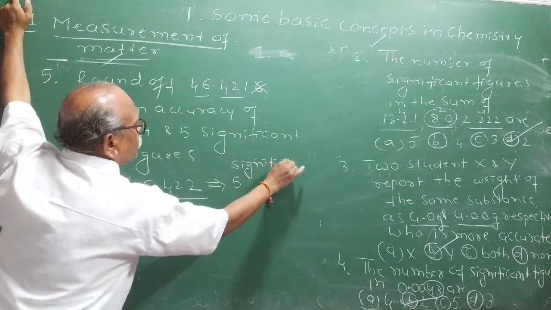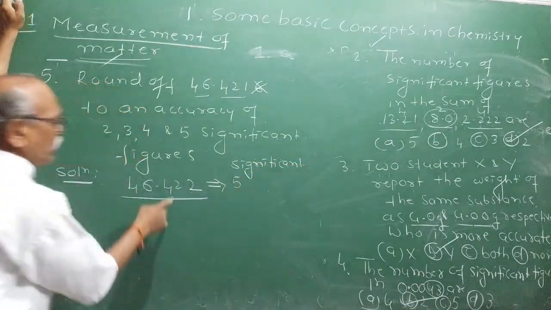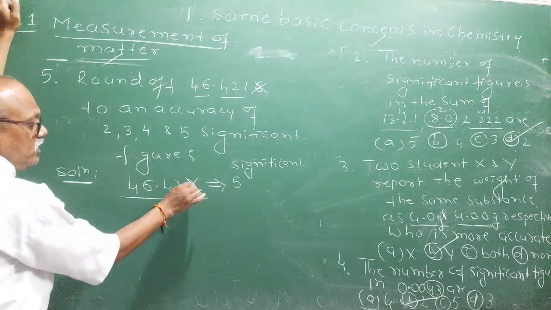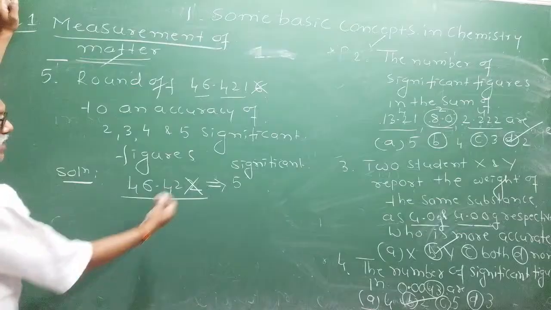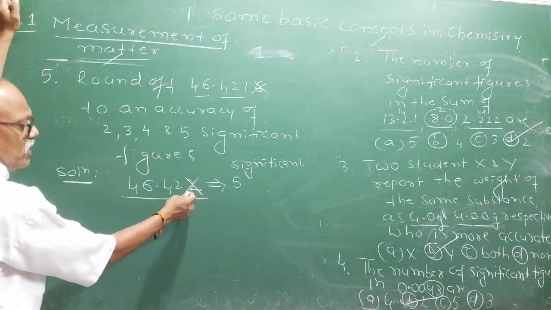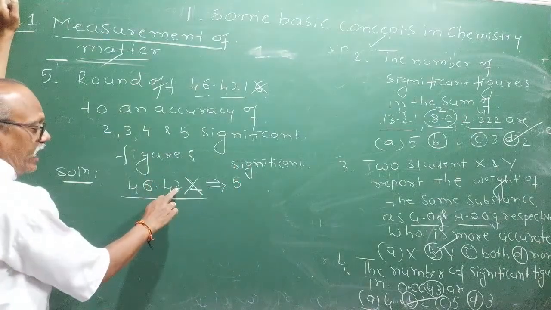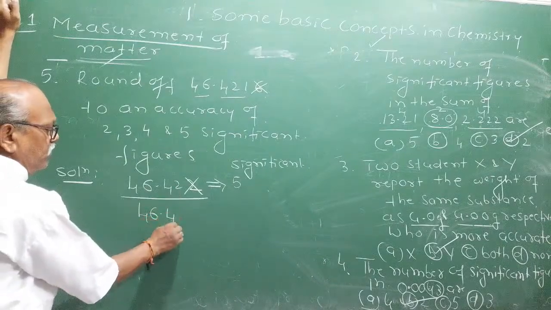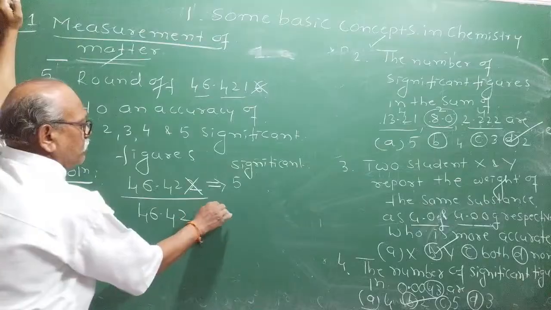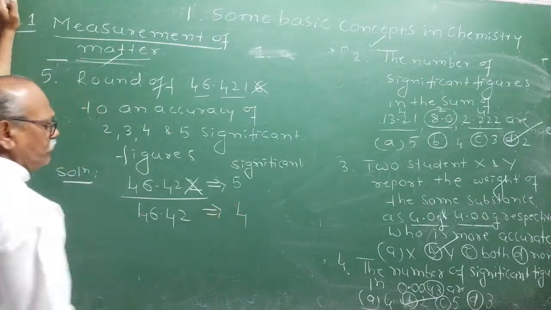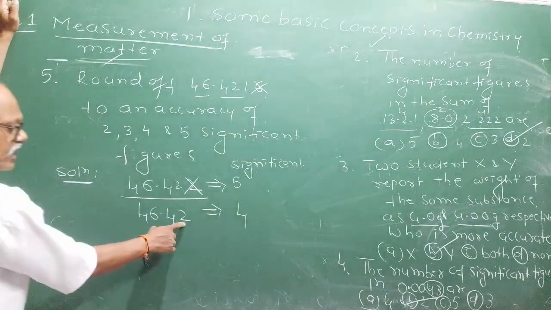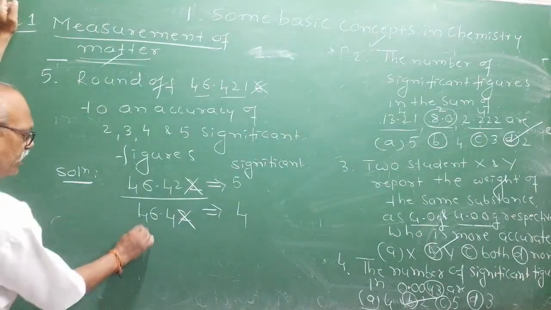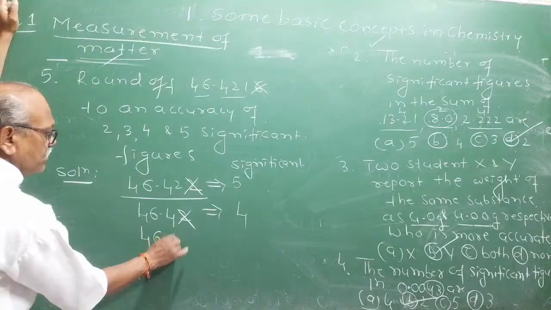Continue rounding off. Now, to make it into 4 significant figures, the last digit to be removed is 2. This 2 is less than 5. When it is less than 5, you can remove it without adding anything to the previous digit. Therefore, it will be 46.42. Now, the number of significant figures becomes what? 4. Now, the last digit to be removed is 2. Right? So then you can write it as 46.4.